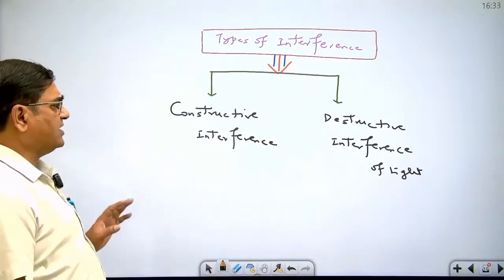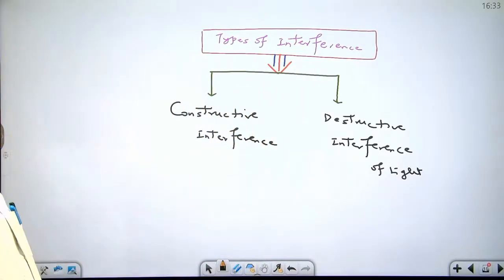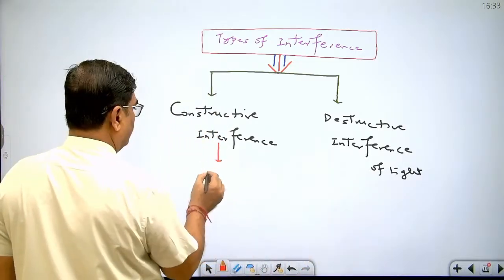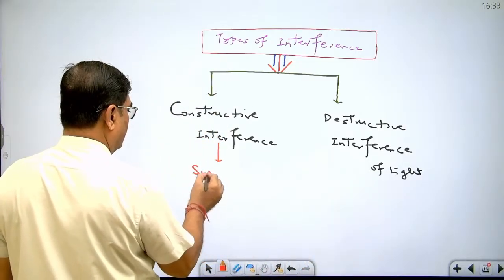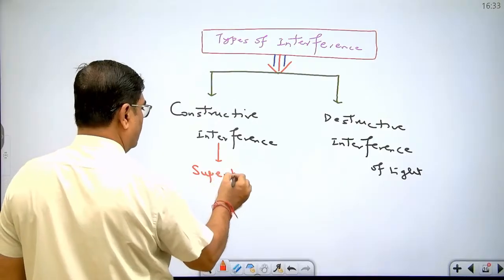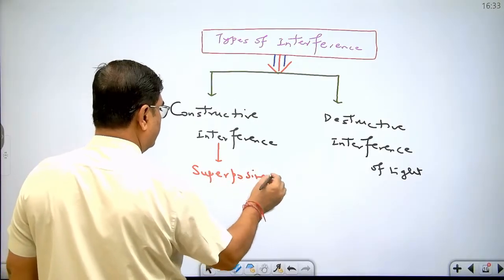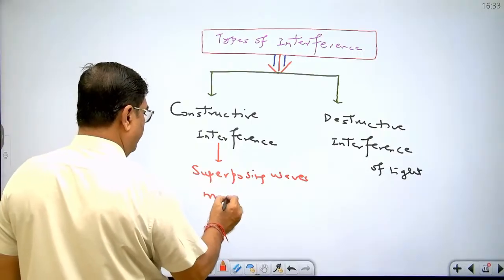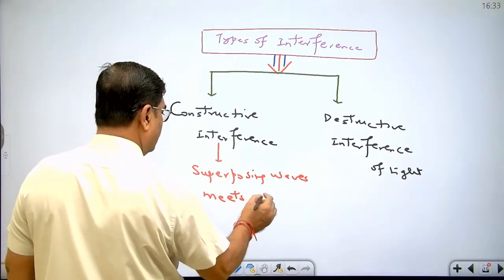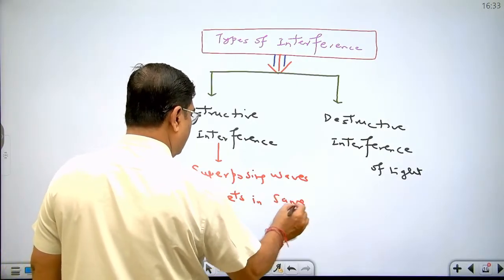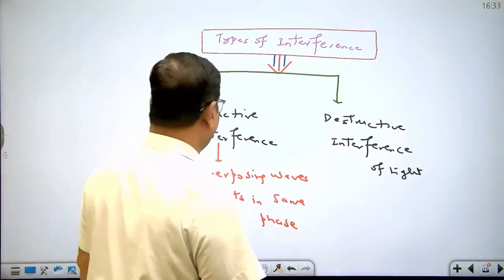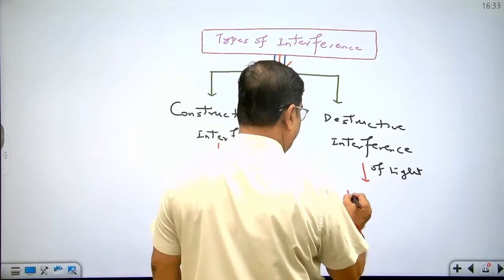In case of constructive interference, superposing waves meet in same phase. In case of destructive interference, superposing waves meet in opposite phase.